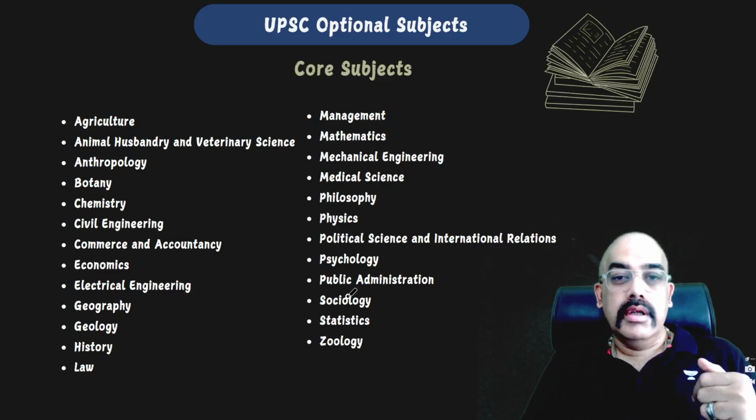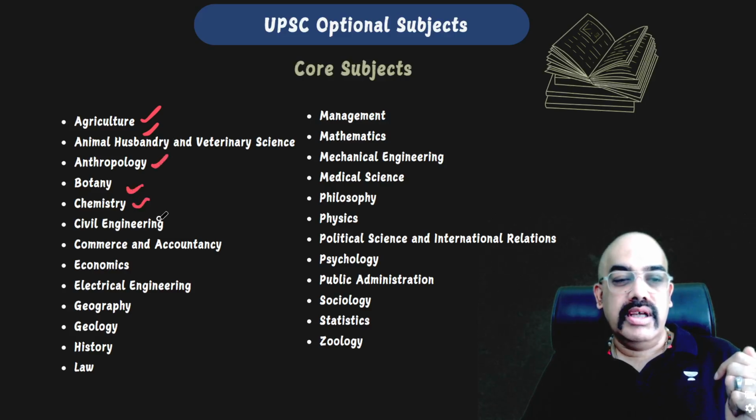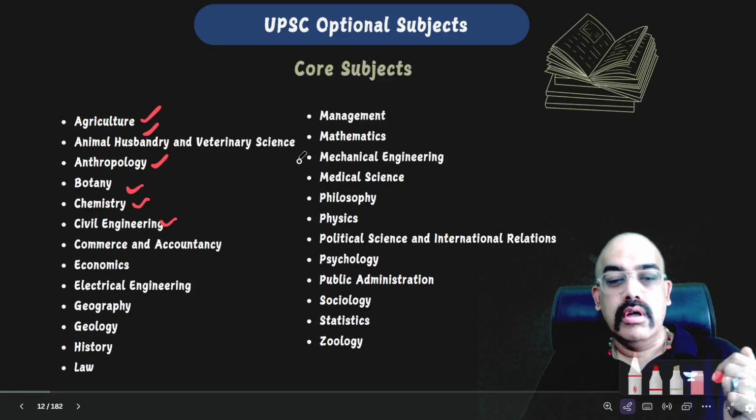Now, what are the optional subjects that UPSC gives you a choice from? So these are the core subjects, right? Agriculture, animal husbandry, anthro, botany, chemistry, civil engineering, and so on. You can have your pick, practically every subject under the sun.